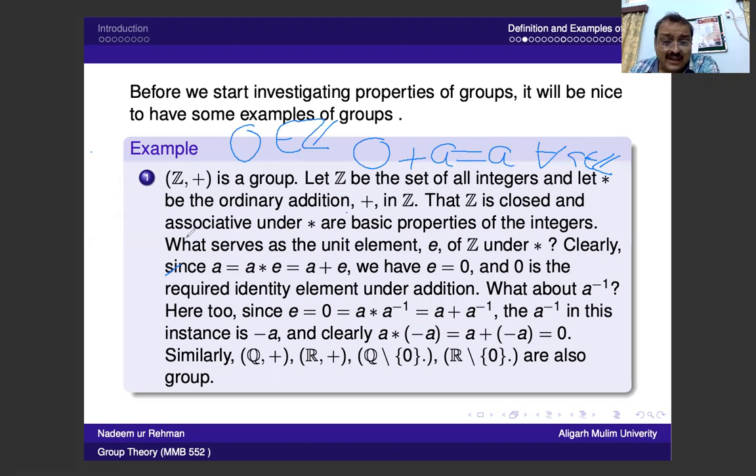So we can say simply that this is giving e, the zero. Zero is the only element, and zero is required as the identity element of A under addition. Now I just said that for this set Z, that is there. Now what about the next property, what about the inverse? So we can say that the inverse of every element is there.